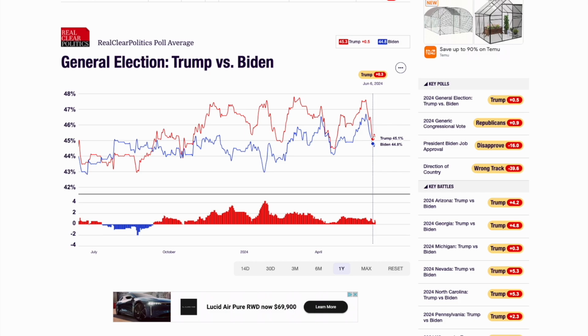Polling from previous to May 31st, the New York Times Siena, they did a small batch of, I think, a couple hundred pollers, and they asked them if Trump becoming a convicted felon or being thrown in jail would change their support. And a large number of them actually did say that they would, around 7%, which in a very, very close election, as you can see, Trump is up by 0.3, 7% could be the make or break of this election.